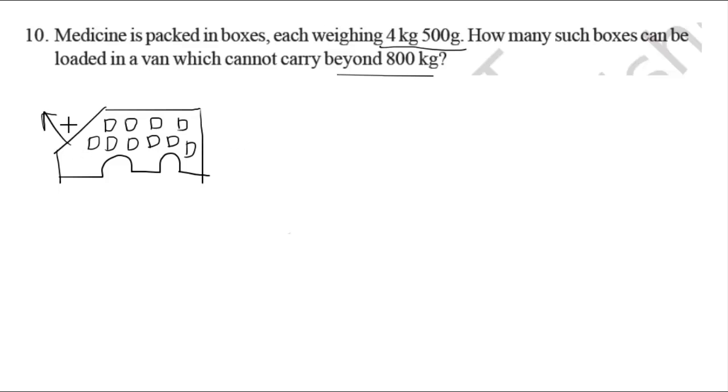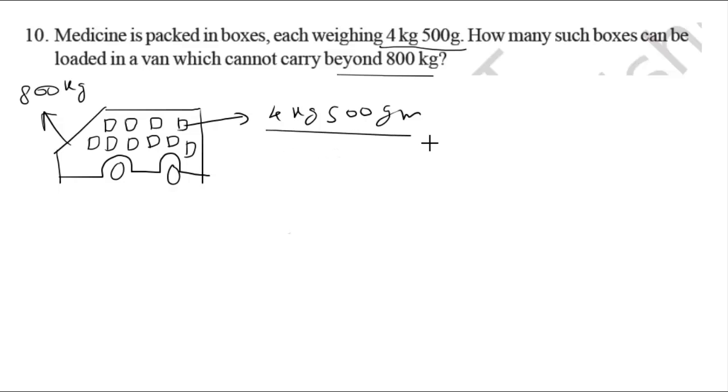The capacity of the van is 800 kg. This is the van, and the weight of each box is 4 kg 500 gram. So we will solve this question. First we will convert all the units to a common unit, that means a uniform unit. Here the weight of the box is 4 kg 500 gram, so two units are there. Here 800 kg is given.